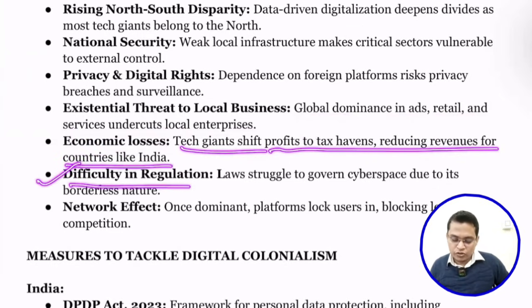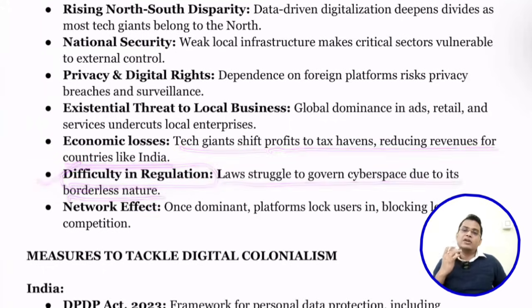Next, difficulty in regulation. Law struggles to govern cyberspace due to its borderless nature. It is very difficult to regulate them because they are sitting in Western countries like the USA and UK, but they are mostly operating in India. If you go to impose any law, it is beyond our jurisdiction, so we cannot take any action against them.